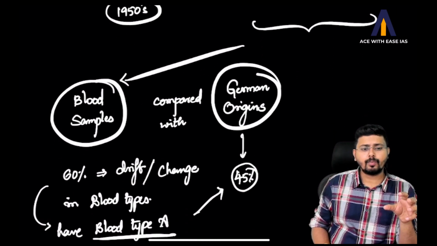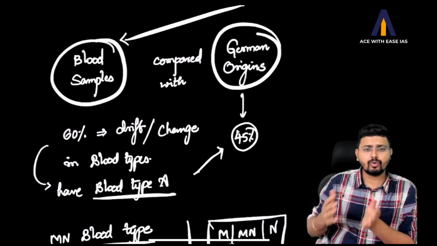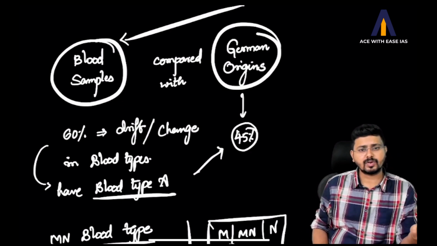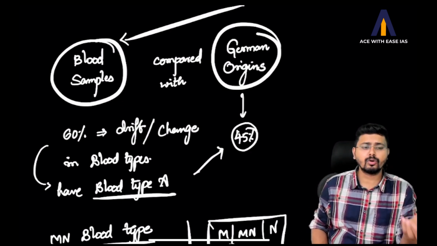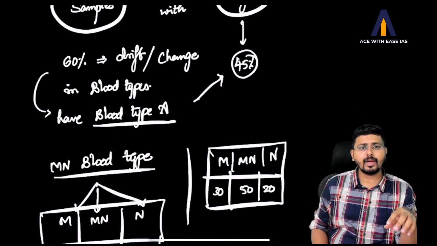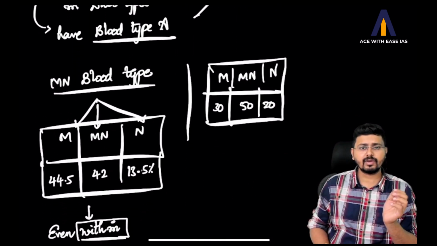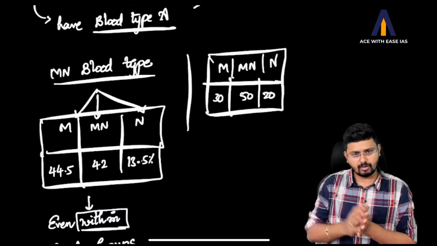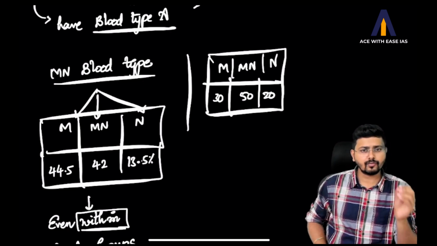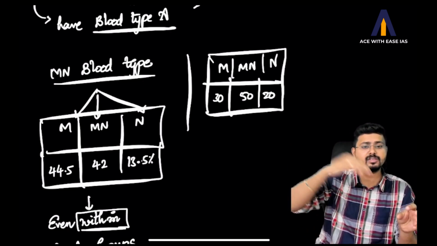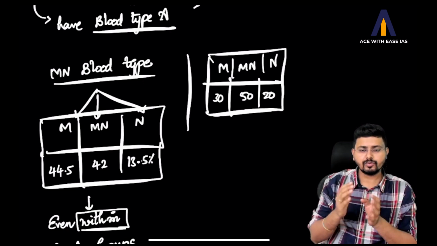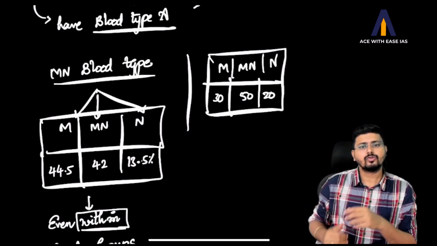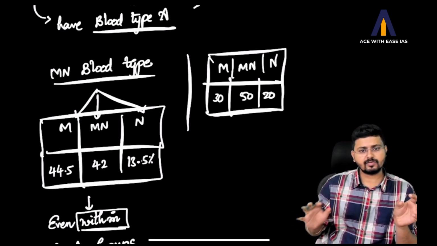Previously, the A blood group was 45% in the German origins, and now it is around 60% or more. Again, if you see the MN blood type, there are three varieties: M, N and Mn. In M, it is 44.5%. It has increased from 30 to 44.5. There is a drop in Mn, and again a drop in N. So there is an increase in M and the others were decreasing.